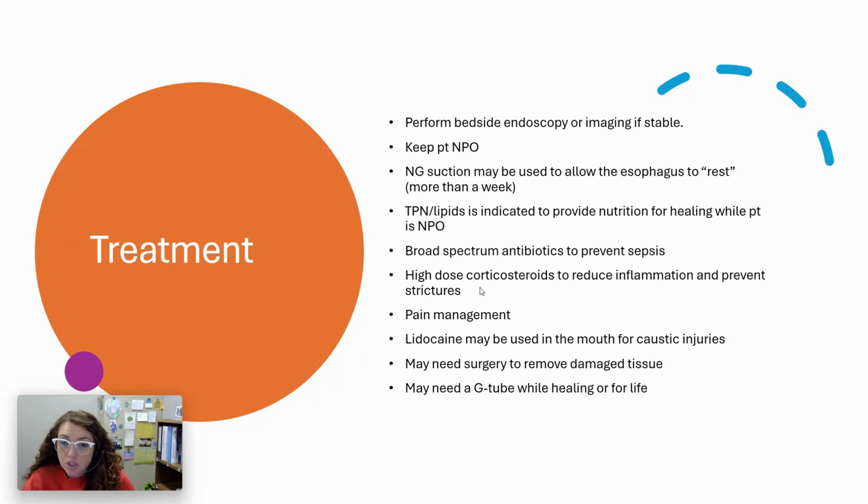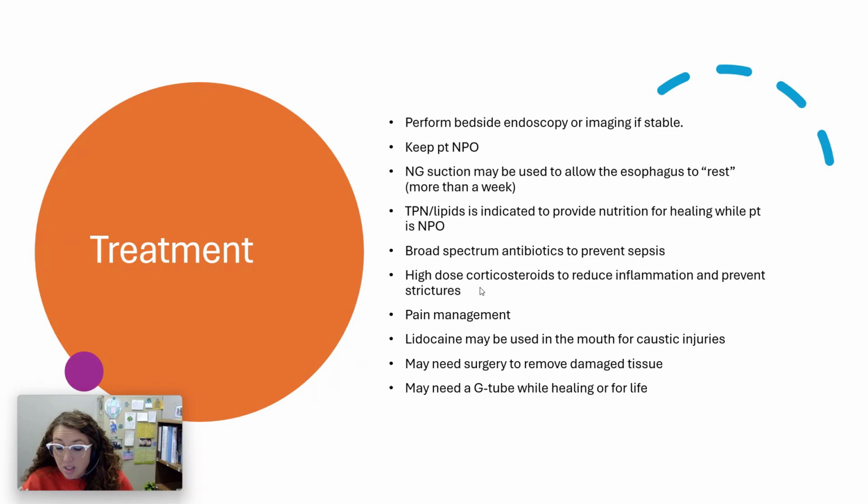So like I said, especially with your airway and with the wheezing and the stridor, these high dose corticosteroids are very important to try to reduce any inflammation that could be going on in the airway, because we want to keep that airway patent. And if I have, say, swelling, even with just trauma, not a perf, I would want to reduce swelling of the esophagus, because swelling of the esophagus could still put pressure on my trachea, which could then restrict my airway. So those corticosteroids are very important to reduce the inflammation and help prevent strictures.